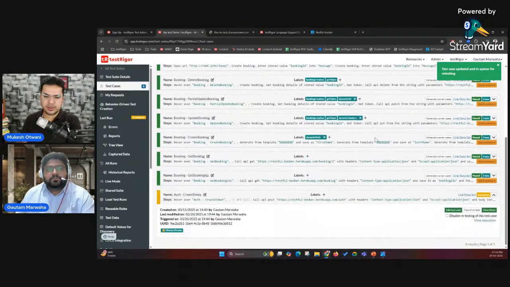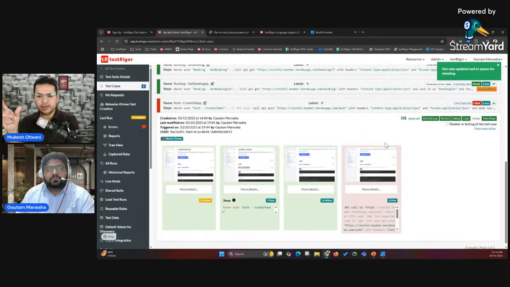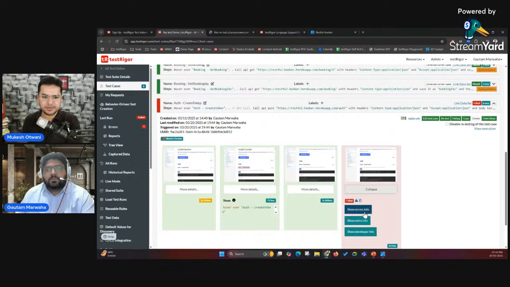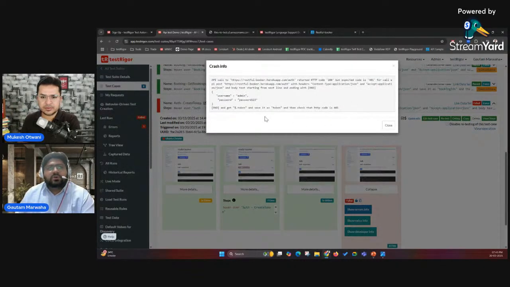And guys, if your API does not have a UI, then you can just keep about colon blank so that even if you don't have the Swagger or API documentation, you can still test your APIs.